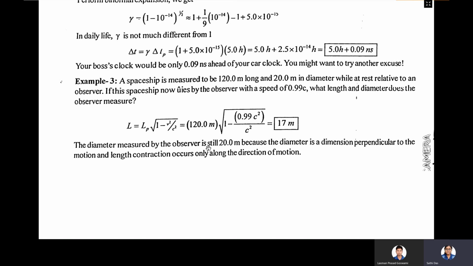Now, what is the length measured by the observer? The length is 17 meters. And another question is the diameter: what will the observer measure? The diameter measured by the observer is still 20.0 meters, because the diameter is a dimension perpendicular to the direction of motion, and length contraction occurs only along the direction of motion. So whenever you are measuring perpendicular to the direction of motion, the length will be the same. It will not change. The length will be contracted only along the direction of motion.